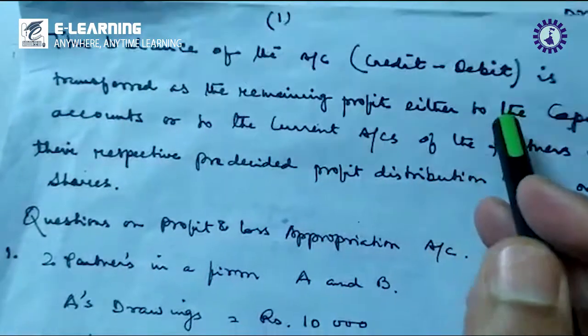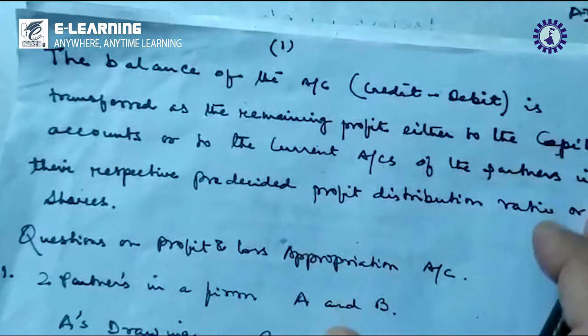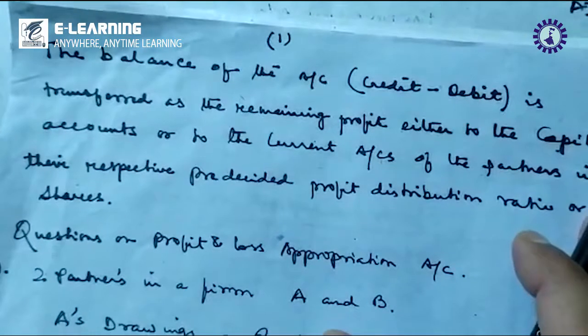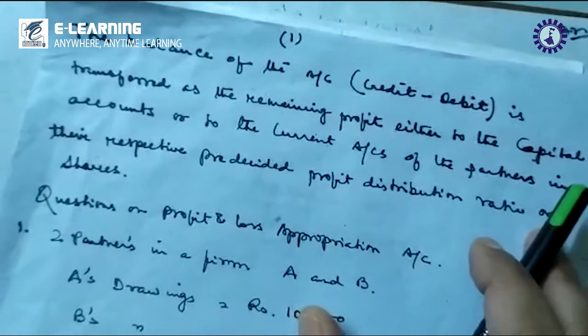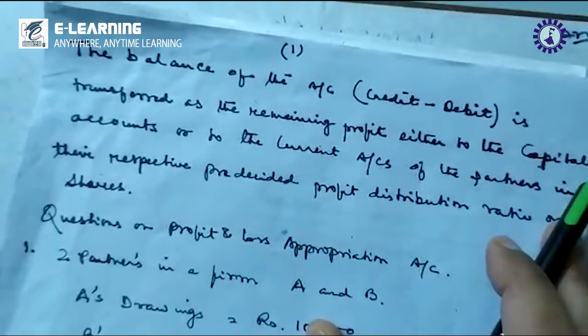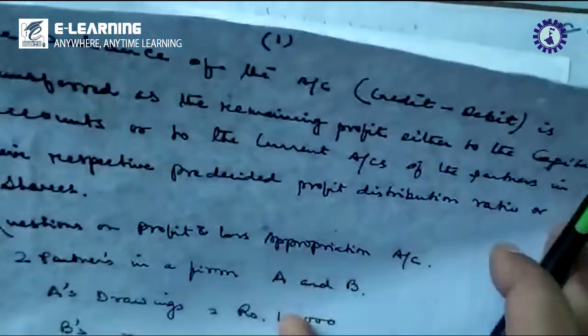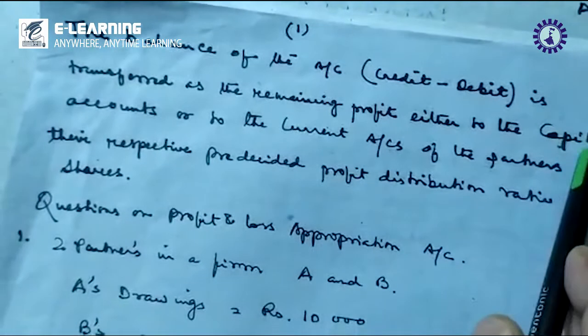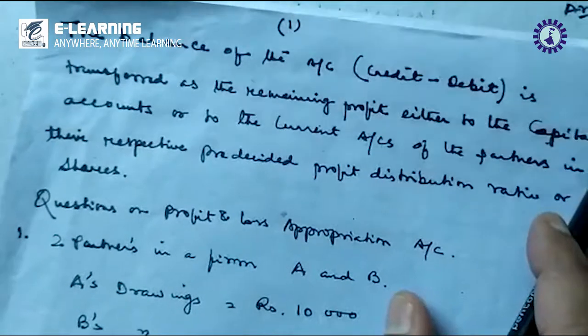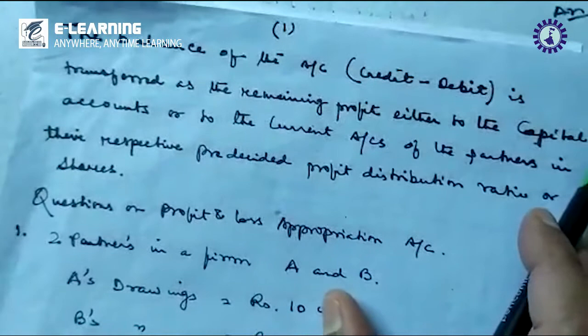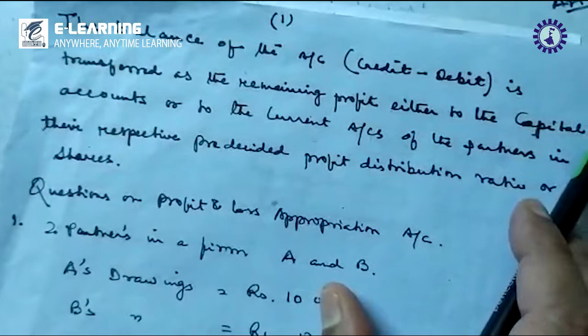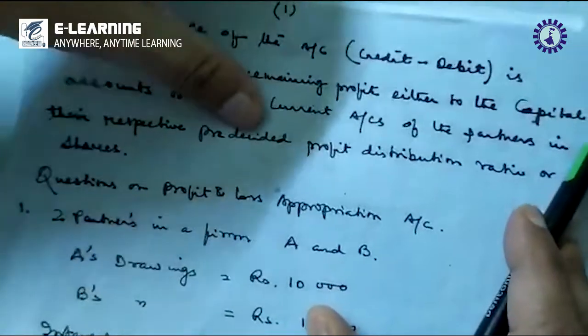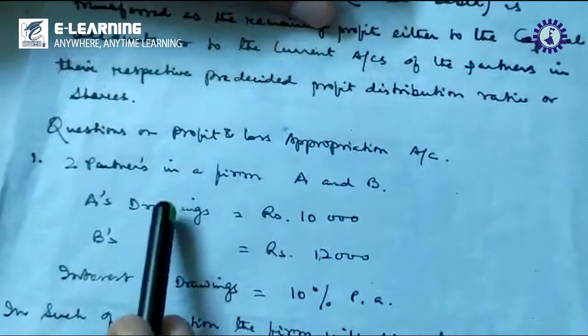Simply stated, the credit balance of the profit and loss appropriation account, which implies profit, will be transferred to the partners' capital accounts. Very soon we are going to solve a problem so that it can be explained. So let's take some problem.